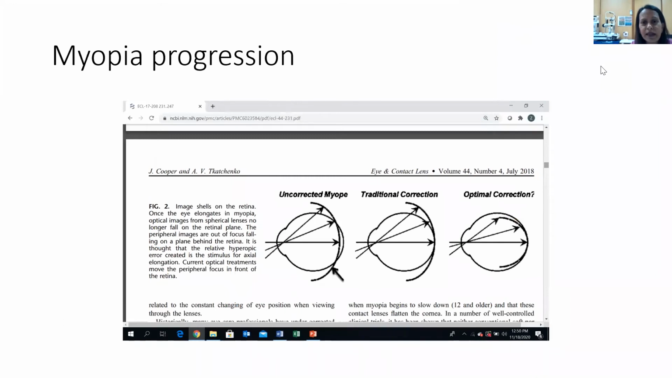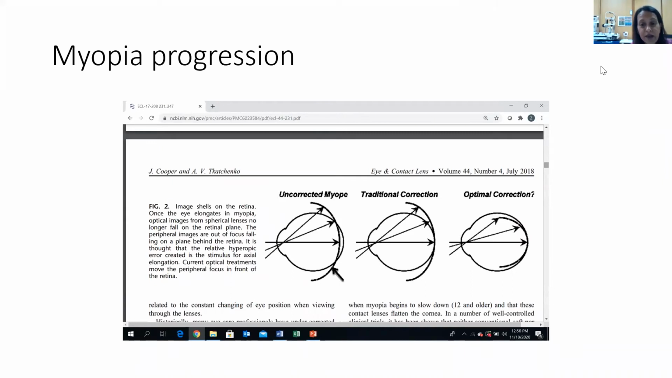So why does the eye elongate? One theory is that near work is associated with a lack of accommodation in corrected myopes, that is, an insufficiently strong accommodative response to near objects, which places the plane of the best focus behind the retina, then signaling the eye to elongate. This optical blur is the one that causes this signaling.